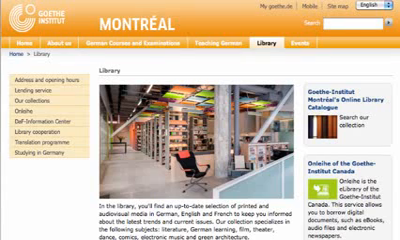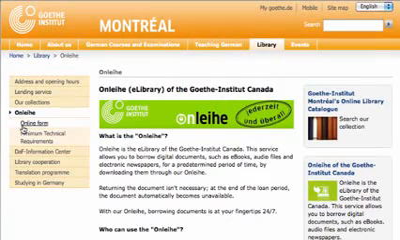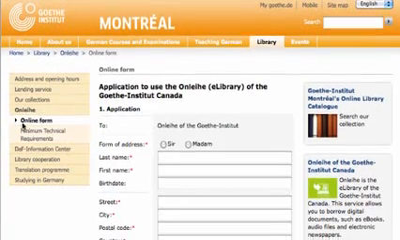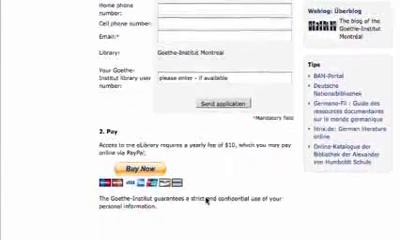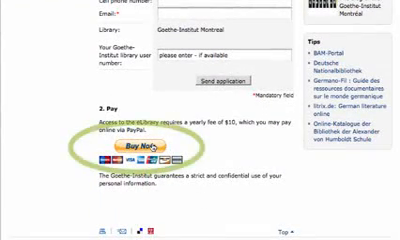Next, you'll need to register with our eLibrary. Fill out the application form, which you can access through the Onleihe link on the Goethe-Institut's library page, and then click Send Application at the bottom of the page. We ask that you pay a yearly membership fee of $10. You can do this at the bottom of the applications page using PayPal. You can also pay in person at the Goethe-Institut libraries in Montreal or Toronto. When we've received your registration and verified the payment, we'll send you an email with your registration code.